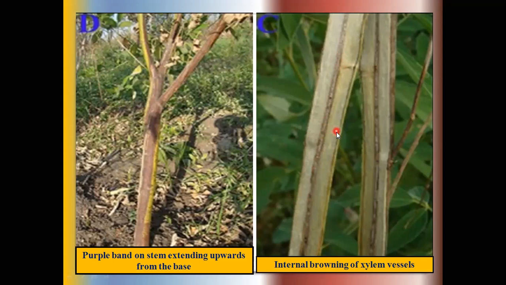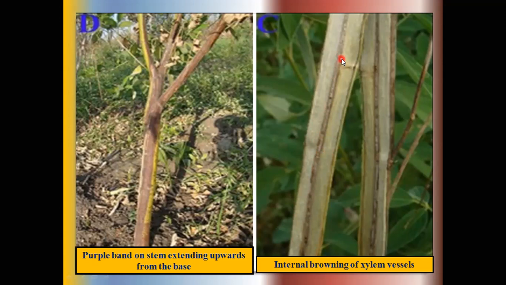So this nutrient and water supply is totally stopped due to the mycelia plugged in these xylem and phloem cells. Okay, so these are the symptoms seen inside the infected main stem.